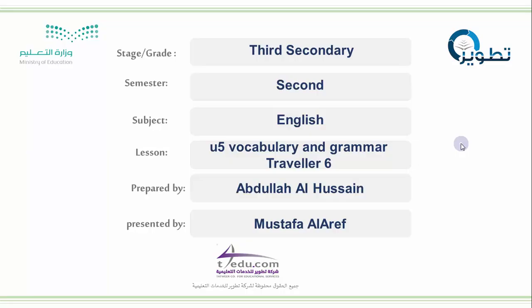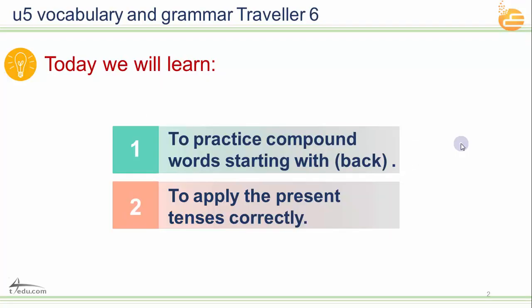And today, as you can see, we're starting with Unit 5, and we'll start with vocabulary and grammar, all from your book, Traveler 6. So today, since we have grammar and vocabulary, we only have two objectives. Today we will learn: one, to practice compound words, starting with the word back, and number two, to apply the present tenses correctly.